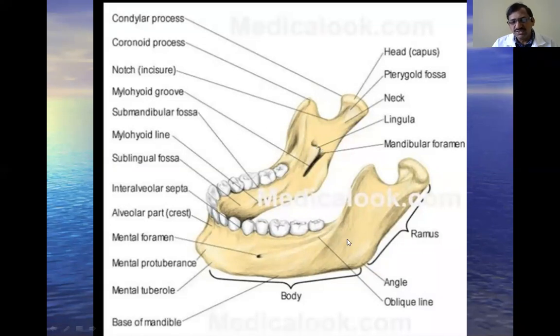And here you see, this is the external surface, and this is the internal surface or medial surface, and this is the outer surface or lateral surface or external surface. Okay, this is called the notch, the mandibular notch or incisura. These are all the parts of the bone forming the lower jaw. Especially this is the part that takes part in the formation of today's topic, the temporomandibular joint. This is the head of the mandible.